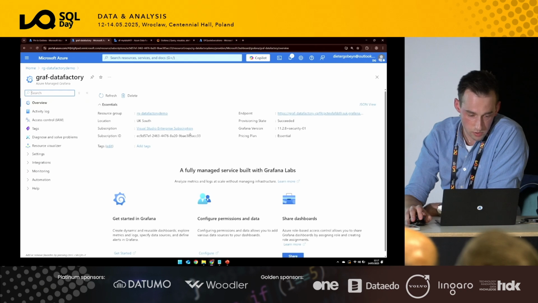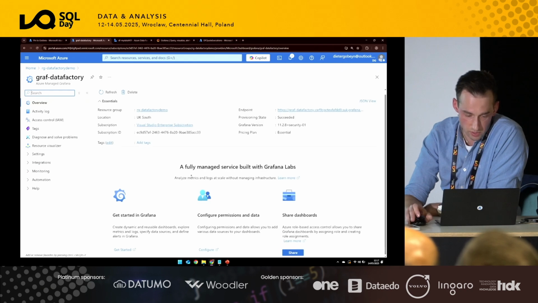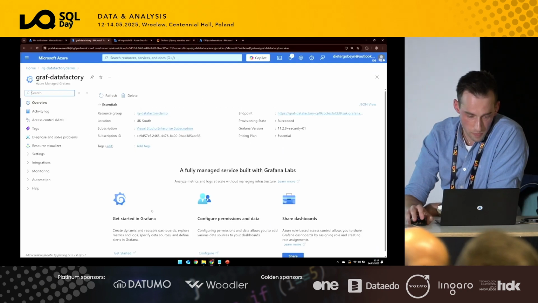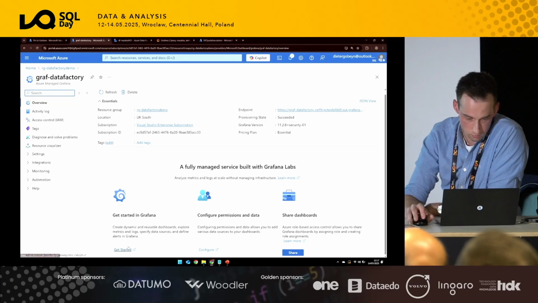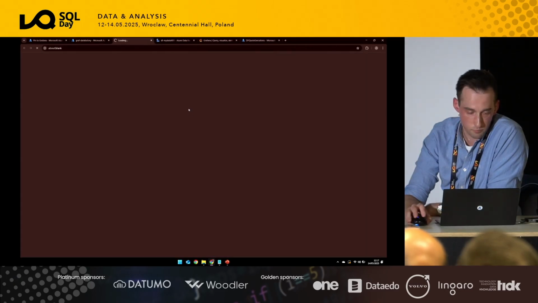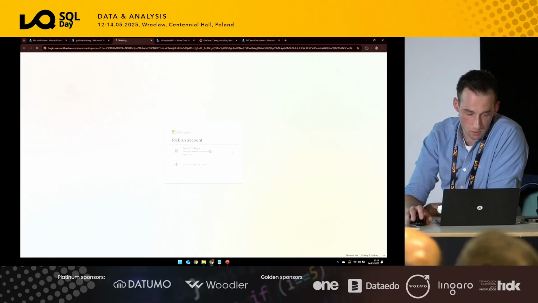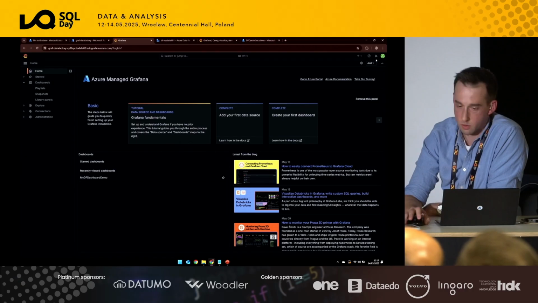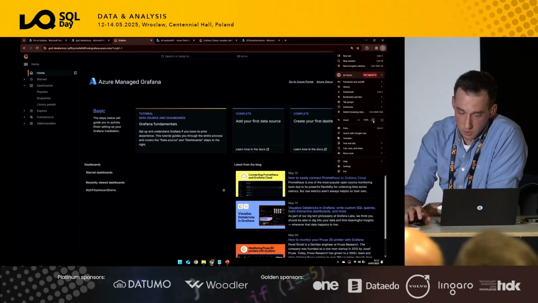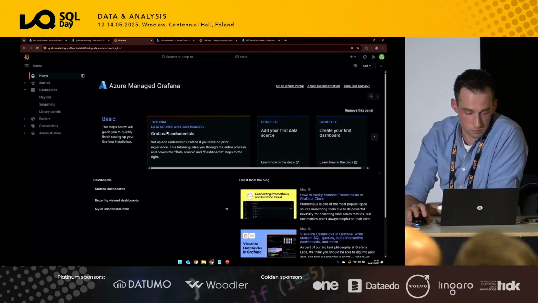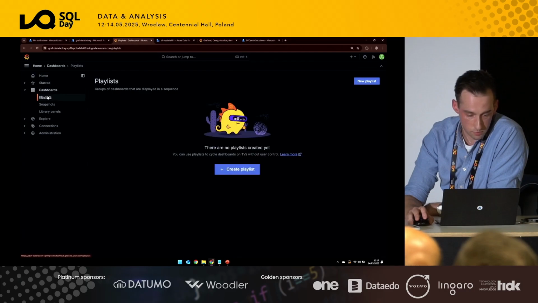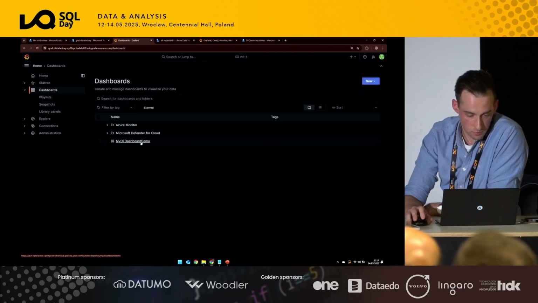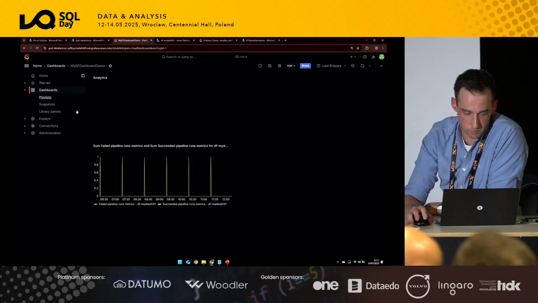Let's see how we open this. So this is effectively a bit of an empty box. But then if we open here, the endpoint, this is the look and feel. They also have their own kind of alerting and other stuff as well. But specifically for dashboards, it's quite well enhanced and explained.